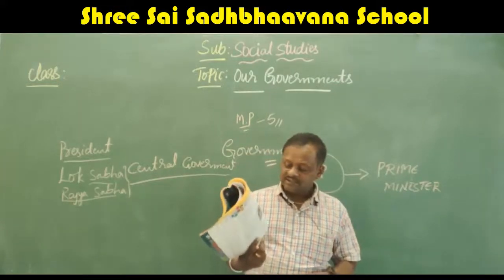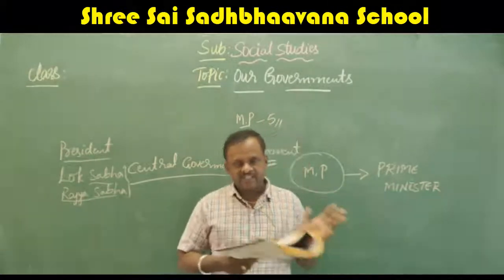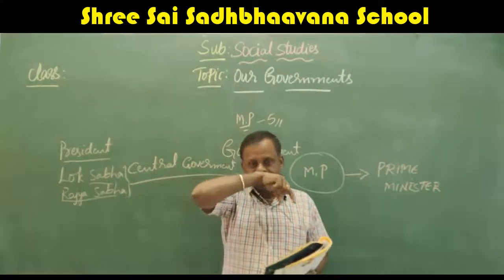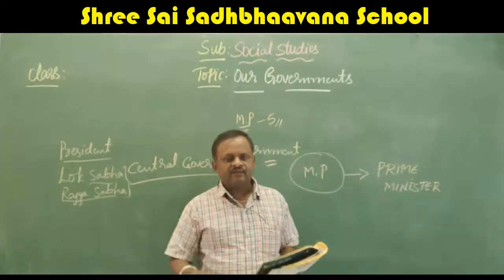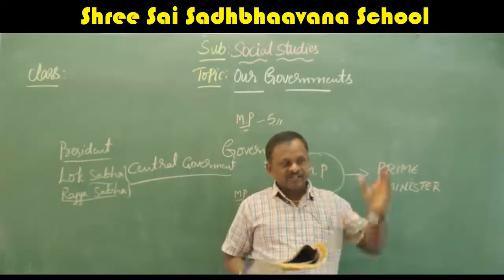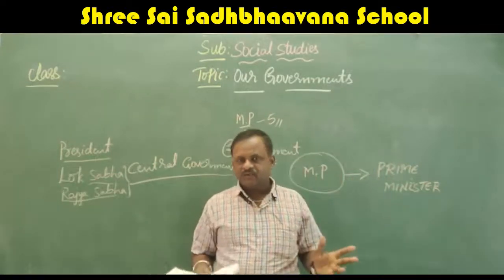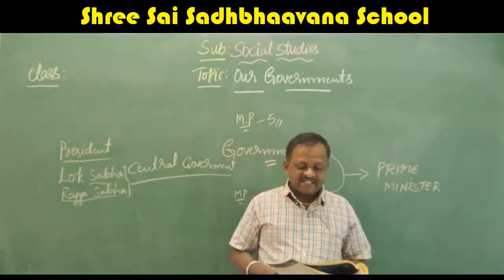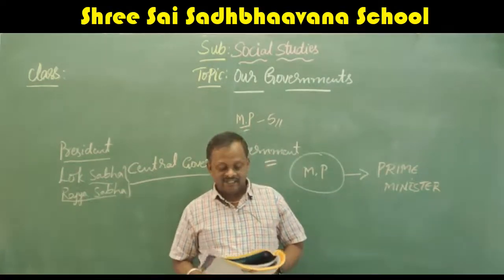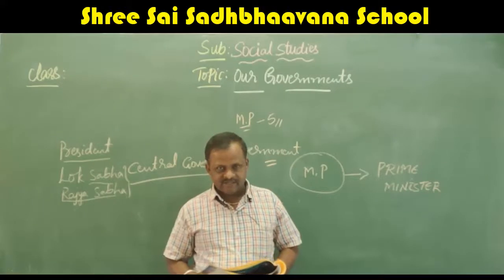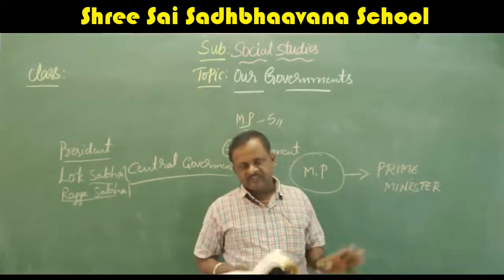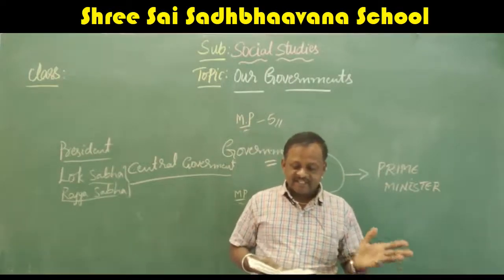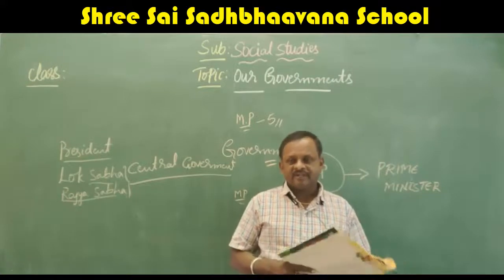Yes, this is about the central government. Next, come to the state government. Yes, we have a government in our state, not only in Karnataka, but in all the states. They have their own state government, because the people from Delhi don't come and look after things here. So we will elect some local people for our government. Each state has its own government consisting of the governor, chief minister and the other ministers. Governors are selected by the central government. They will send one person as the governor to look after the state. The chief minister and the other ministers are all elected by the people of that state.